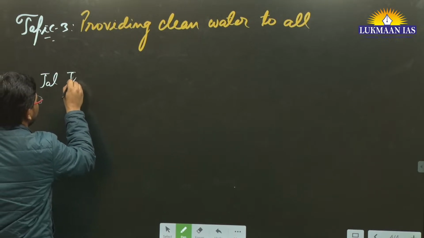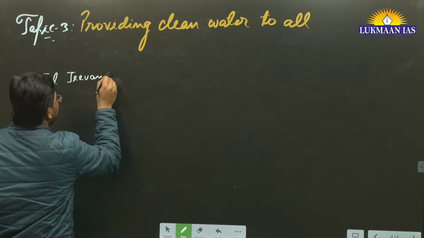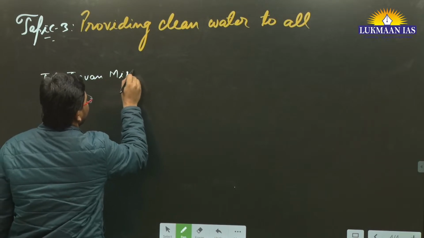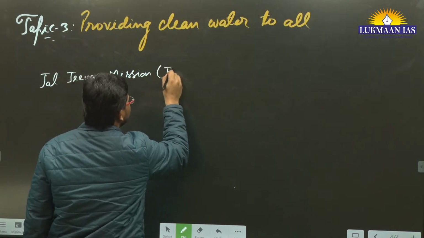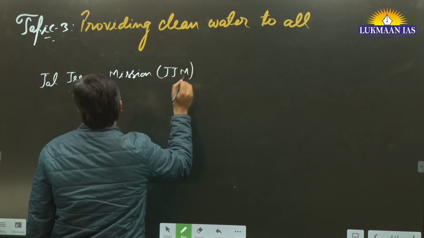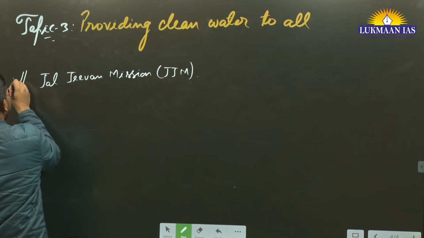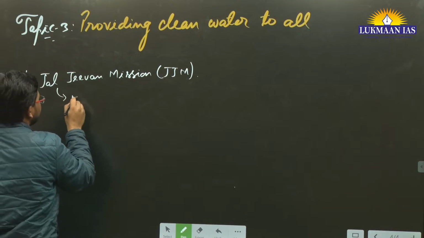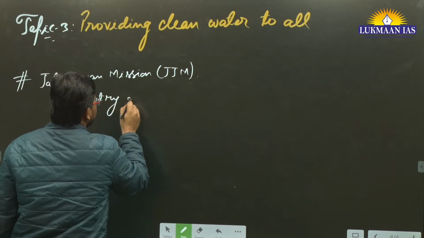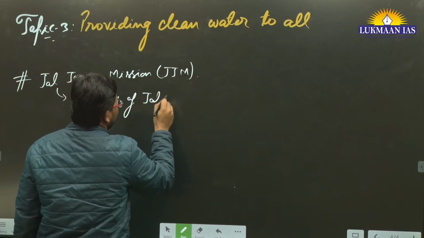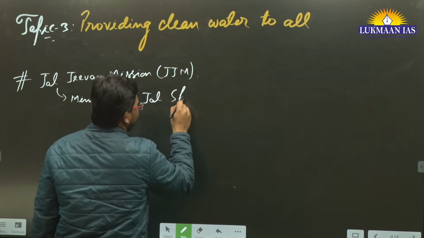Jal Jeevan Mission. In short, it is known as JJM. So this Jal Jeevan Mission is a government scheme under the Ministry of Jal Shakti. Okay, it is under the Ministry of Jal Shakti.